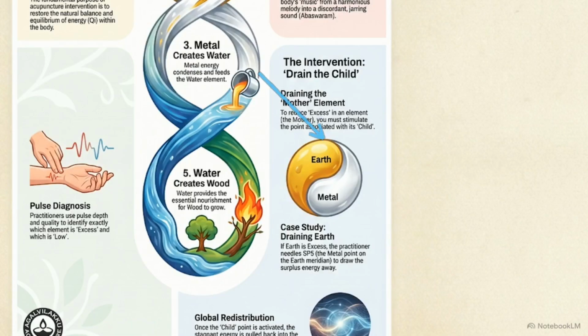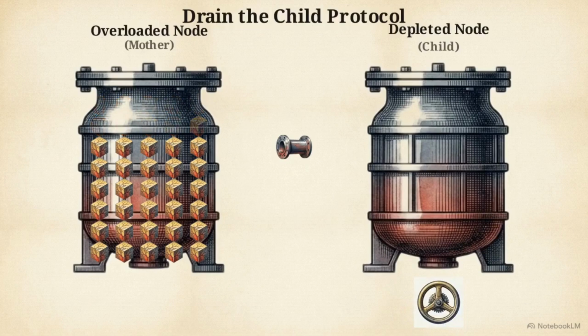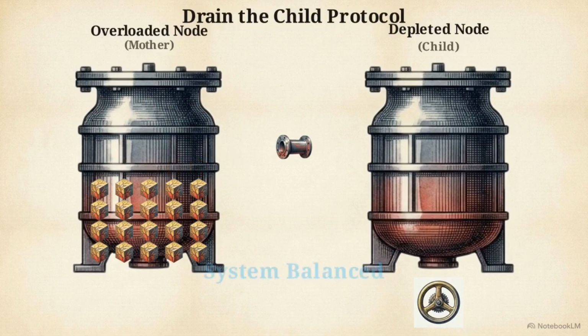To reduce excess in one element, the mother, you stimulate the specific point associated with the element immediately downstream, the child. This functions as a localized siphon. By creating a demand for energy further down the line, it uses the system's own natural current to pull the stagnant pressure out of the overloaded node.